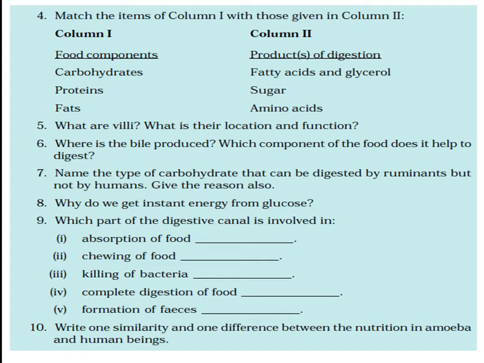Food component, carbohydrate. What is the simple form of carbohydrate? It is also said in the video, but I am saying the answer. Sugar. Carbohydrates are converted into sugar. Protein is converted into amino acids.